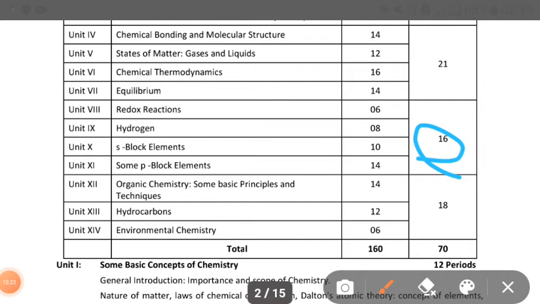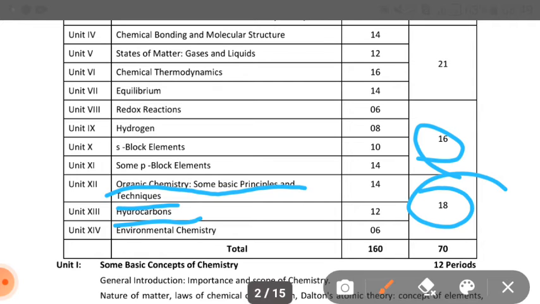In units 12, 13, 14, organic chemistry, some basic principles and techniques, hydrocarbons, and in the last, environmental chemistry, there are a total of 18 marks.